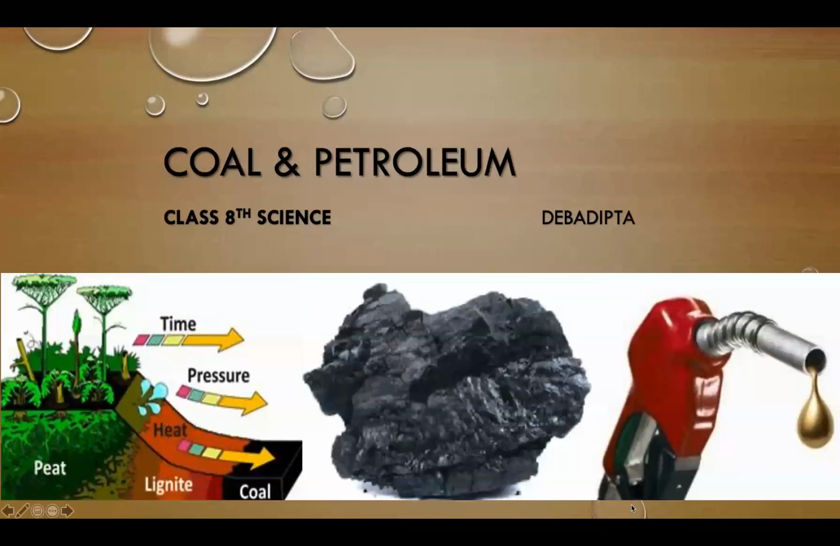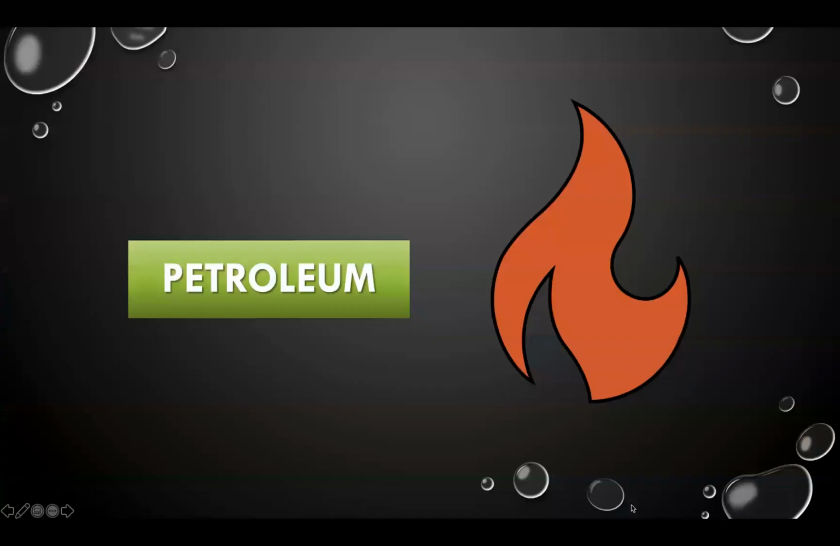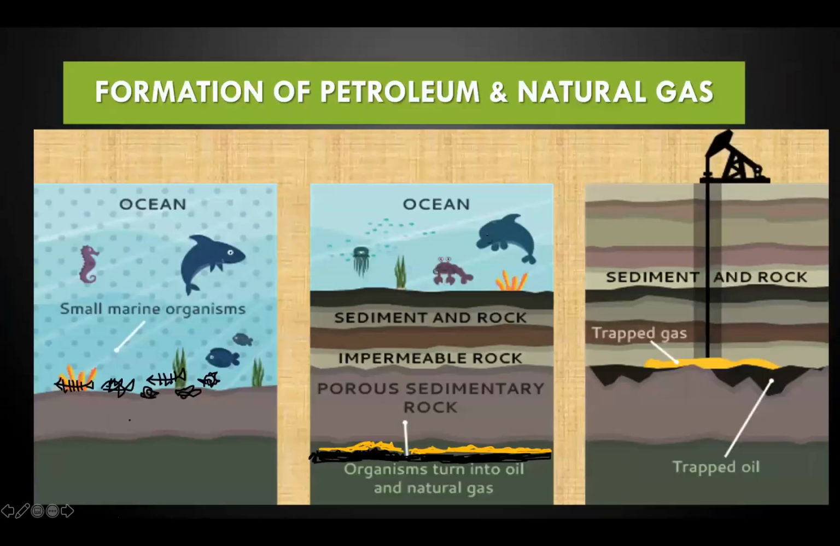Today we will discuss the formation of natural gas and the formation of petroleum. So how is petroleum formed? If you notice in the ocean, when small organisms died, their dead bodies settled to the bottom of the sea.